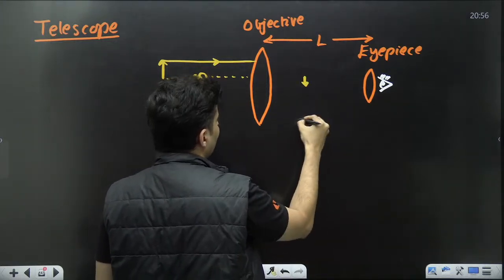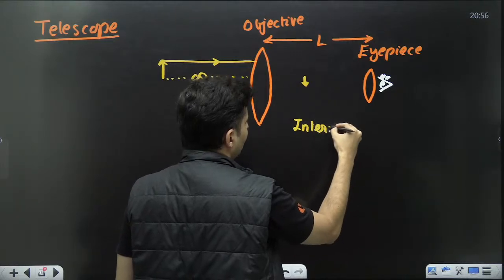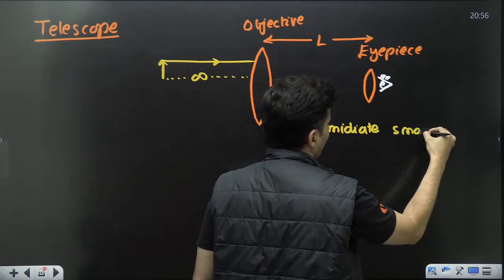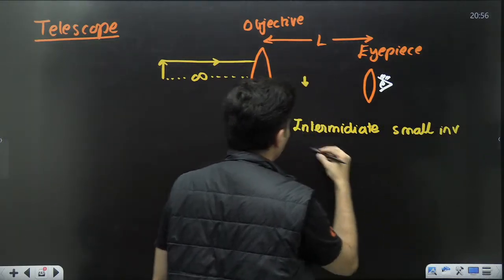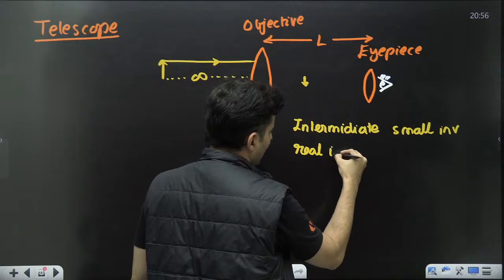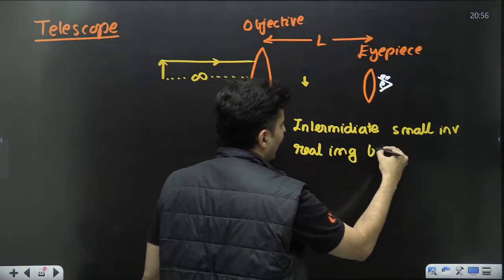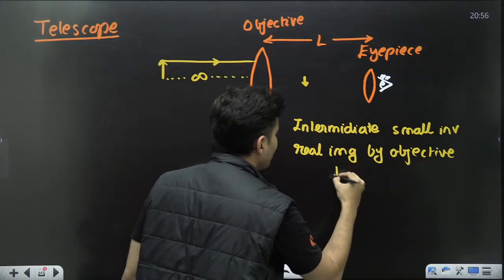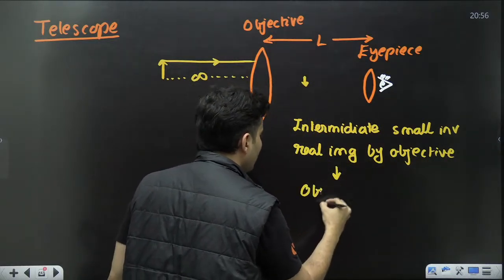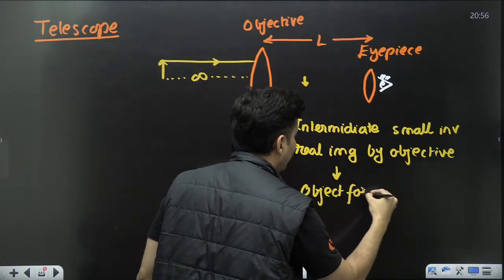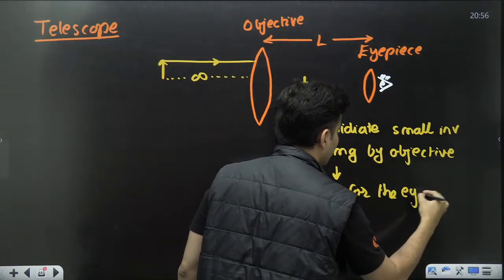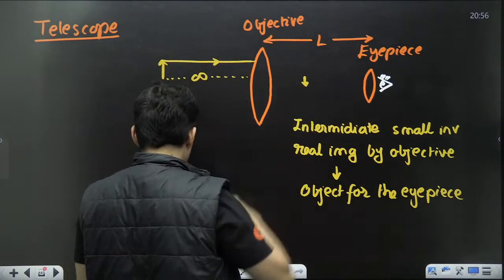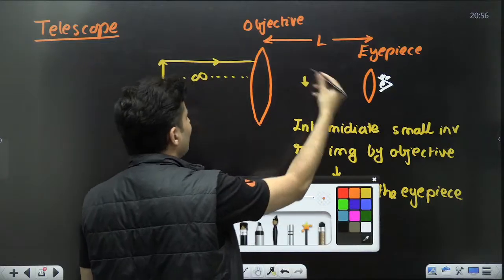This is an intermediate image, small, inverted, real image by the objective, which now behaves like the object for the eyepiece. And because the rays are parallel, you will see the image will be formed.